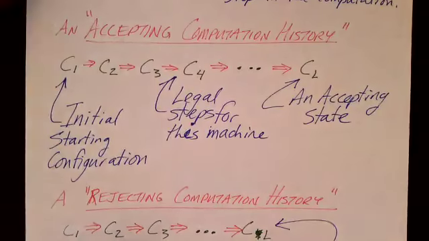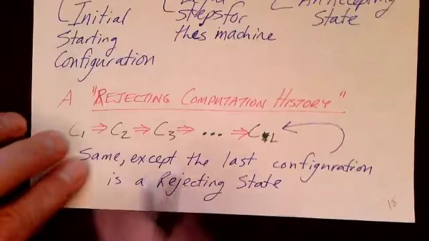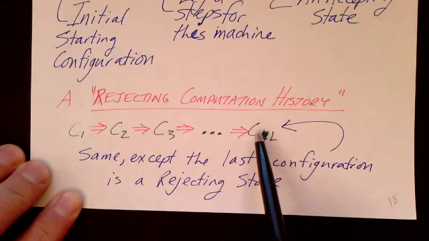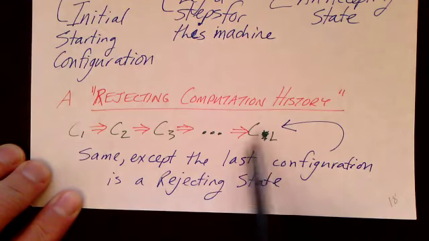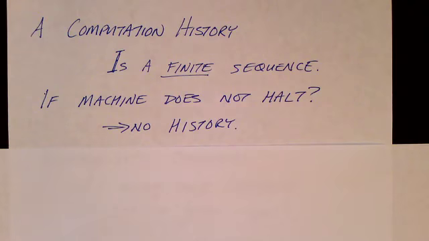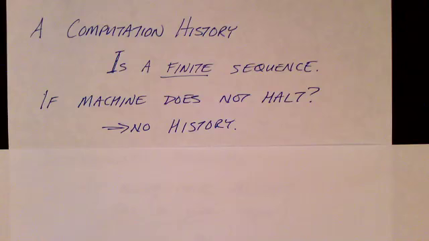So it moves from one configuration to the next, following the rules of the Turing machine operation. We can also have a rejecting computation history, which is exactly the same idea, except the last configuration would show a rejecting state rather than an accepting state. A computation history is a finite sequence of configurations.